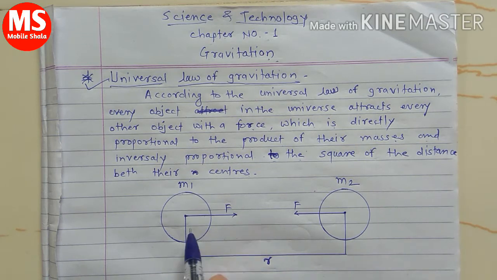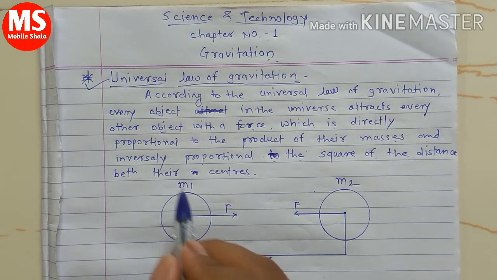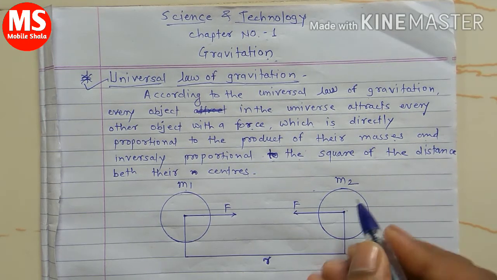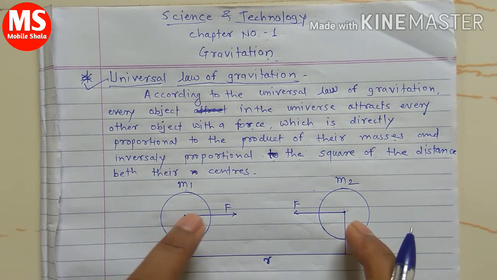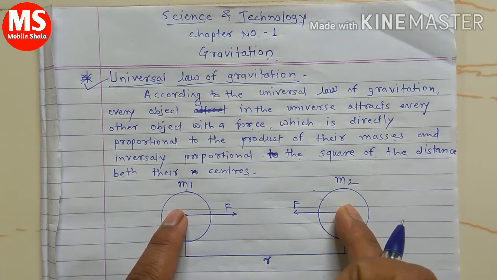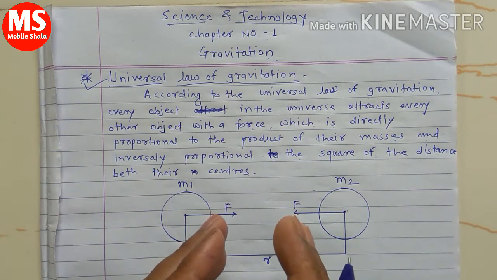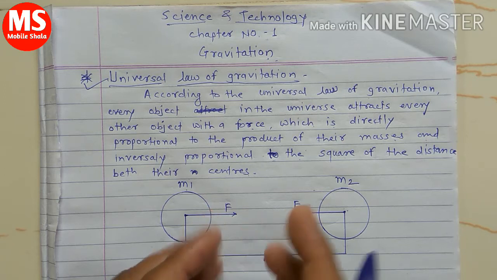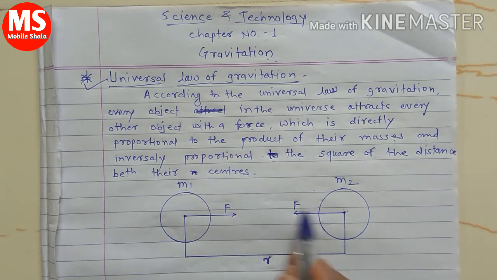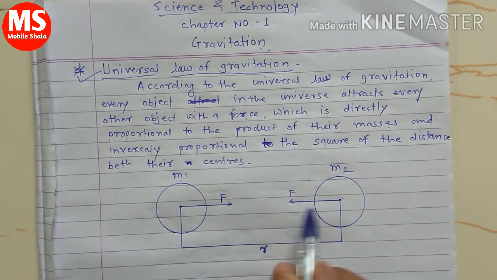Here are two objects. The first object has mass m1 and the second object has mass m2. Both objects are placed apart from each other, and there is an attraction force on both of them according to the universal law of gravitation. So how much is the attraction force between these two objects?